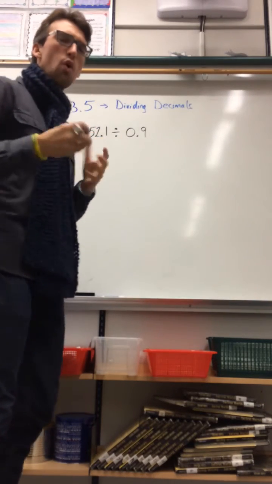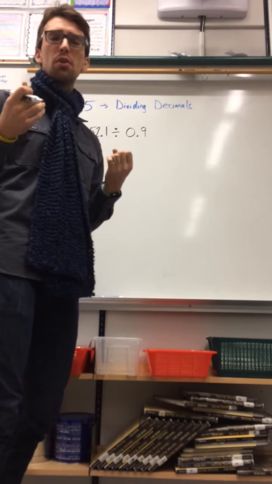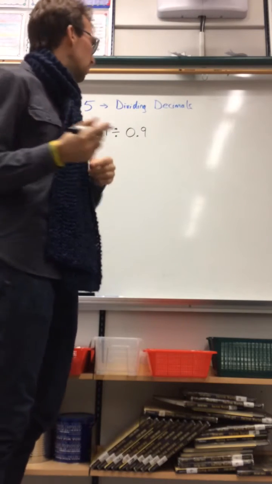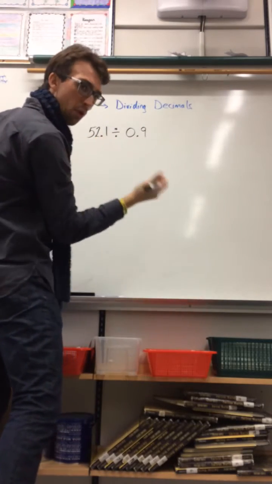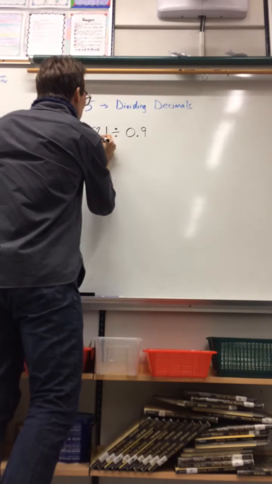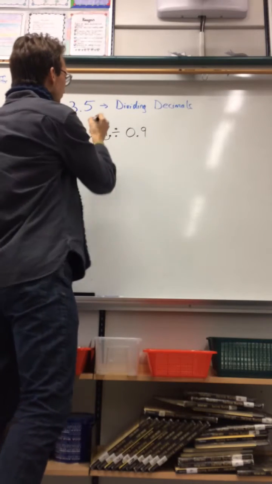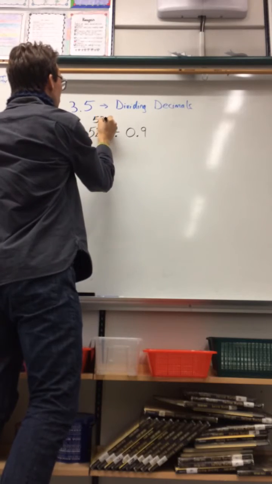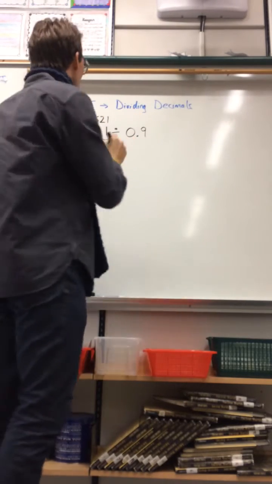Because I want to work with whole round numbers instead of these decimals, I am going to start by moving the decimal place. When I move the decimal place from 52 1/10 or 52.1 to the right, I get 521. Now that's a number I understand, that's a number I can work well with.